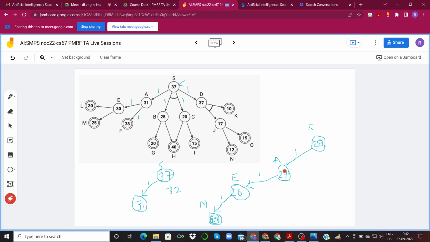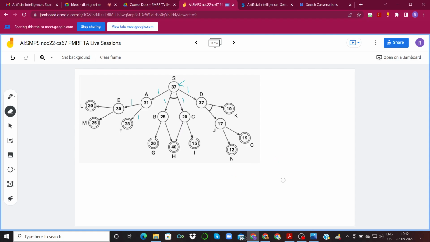So as I discussed over here, let me just redo it. We start with S, which has 37. Each of these edges has cost 1.